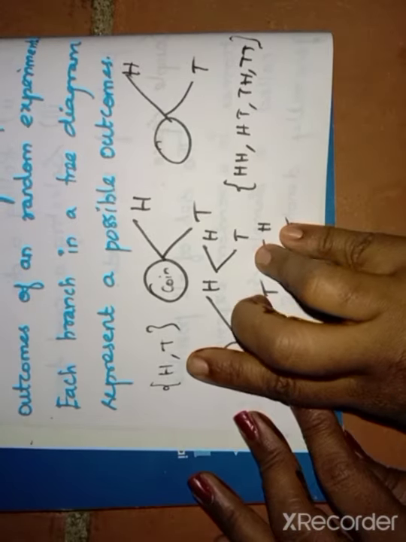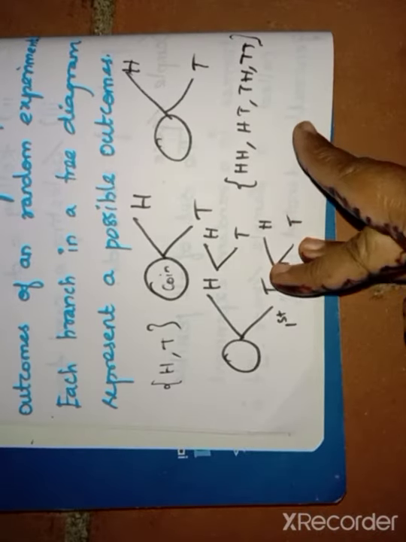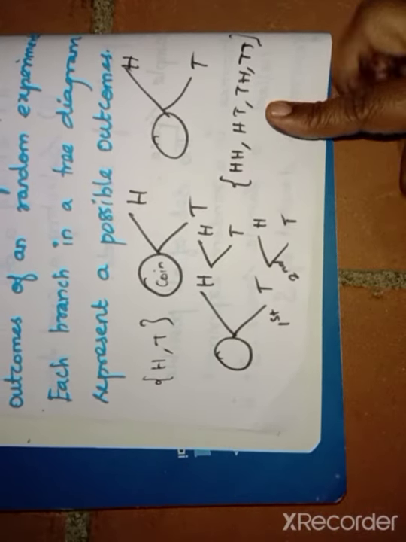For the 1 coin, we have the possibilities head, tail alone. For the 2 coins: head head, head tail, tail head, tail tail.